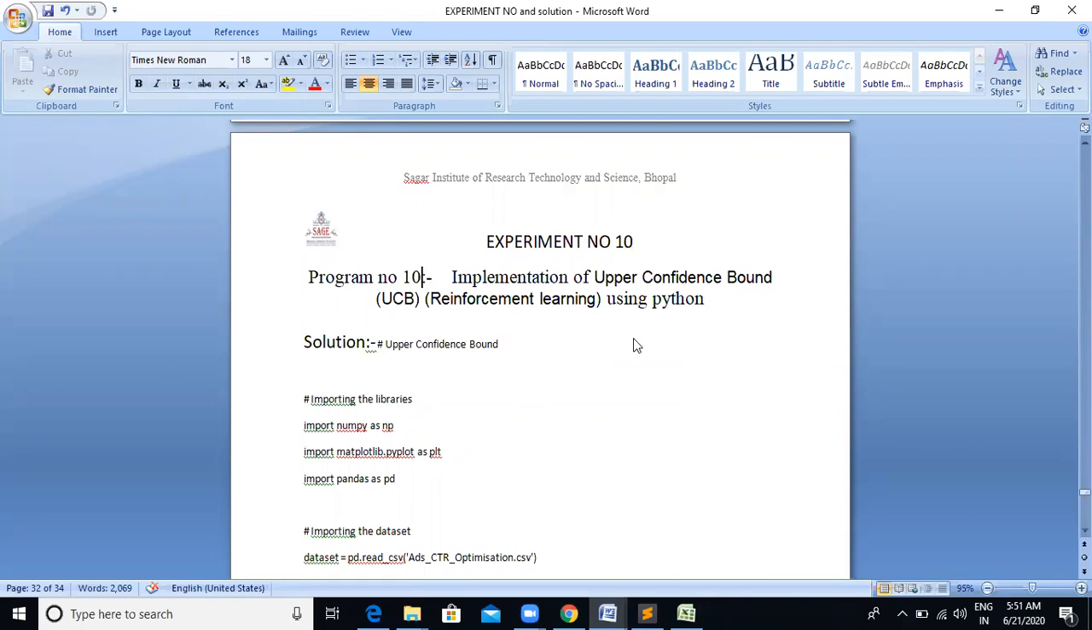Now, we are going to perform experiment number 10. The name of the program is Implementations of Upper Confidence Bound, in short UCB, using Python. It is a type of reinforcement learning. Before we proceed with the implementation, I will tell you about Upper Confidence Bound.